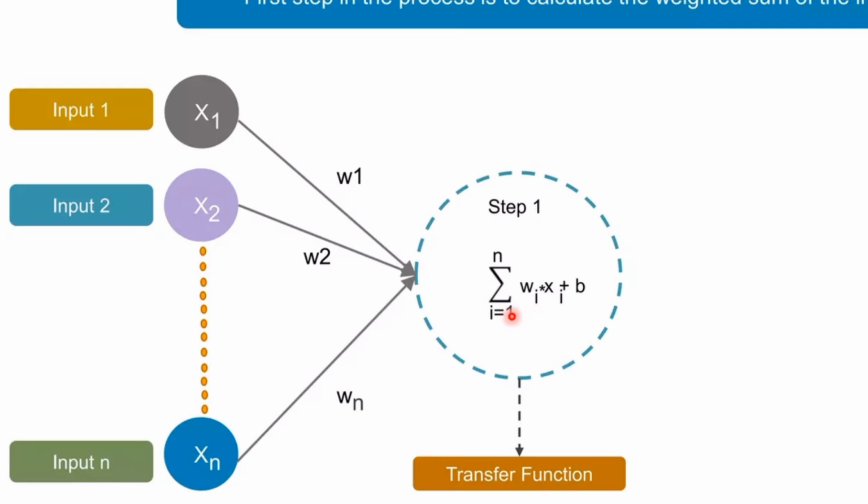Here you can see the summation over i equal to 1 to n, with weights W1 to Wn. We multiply each weight with its input value, w1 times x1,